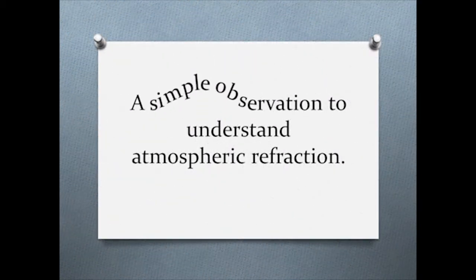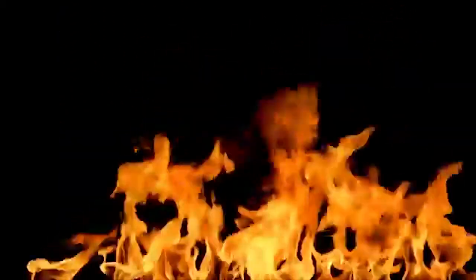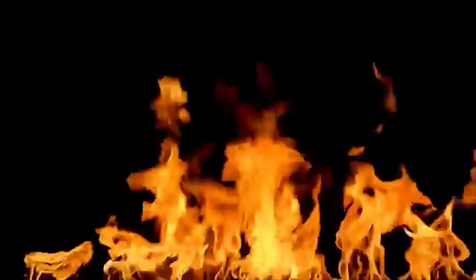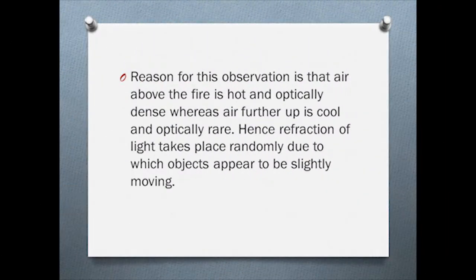A simple observation to understand atmospheric refraction: if we look at objects through the hot air over a fire, the objects appear to be moving slightly. The reason for this observation is that the air above the fire is hot and optically dense, whereas air further up is cool and optically rare. Hence, refraction of light takes place randomly, due to which objects appear to be slightly moving.